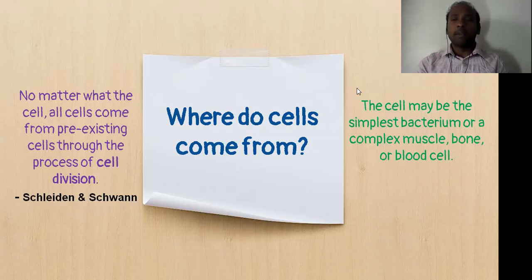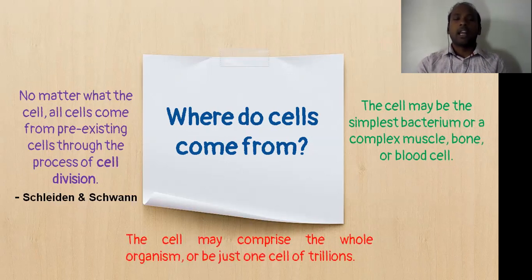All cells may be the simplest bacteria or maybe complex cells like muscle, bone or blood cells. The cells may be a single cell or a very complex cell. And the cells may comprise the whole organism or be just one of trillions of cells.